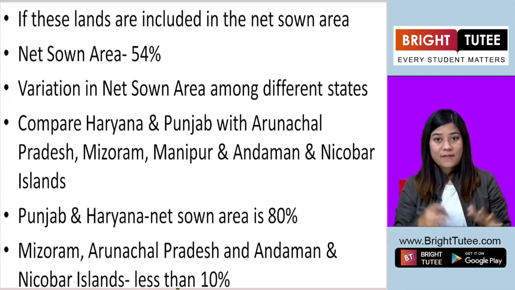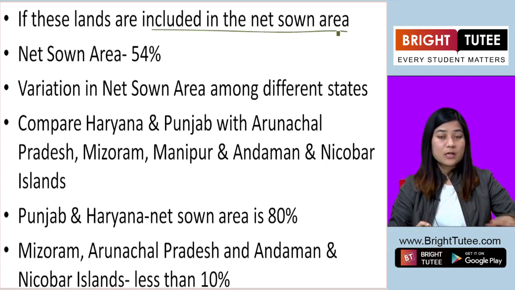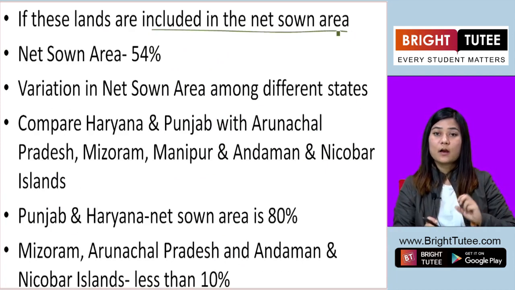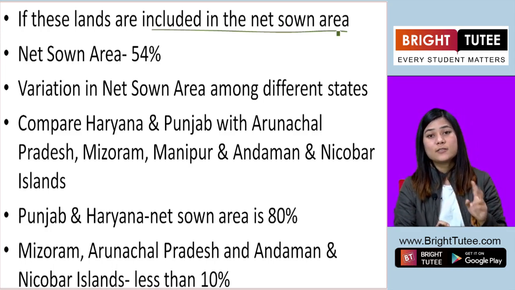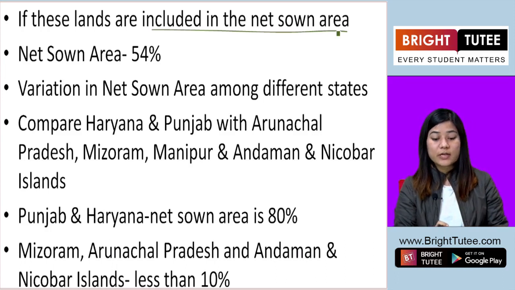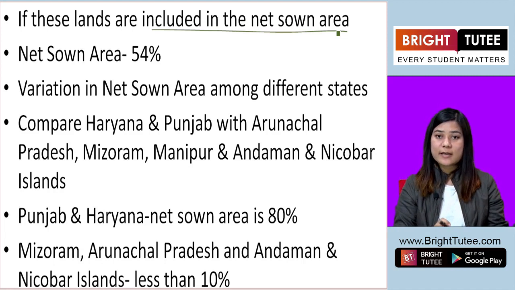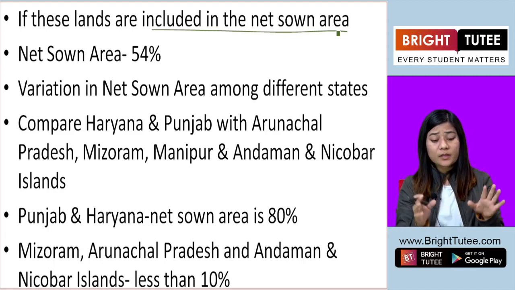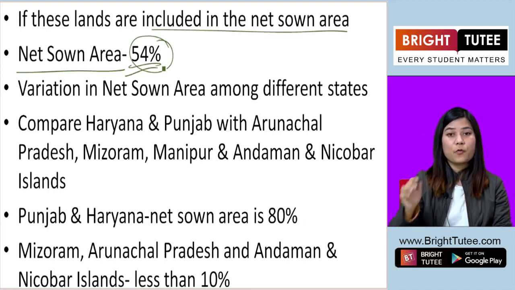Now, if the fallow lands are included in the net sown area, so there are areas where cultivation takes place, and areas where cultivation takes place only once or twice in 2 to 3 years, but if we put these two lands together, as you can see in the diagram, then the net sown area, the area where cultivation takes place, increases to 54%.